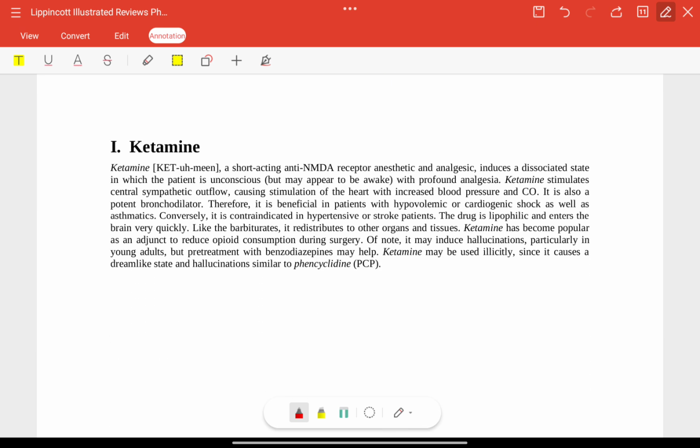Now ketamine. Ketamine is a short-acting anti-NMDA receptor anesthetic and analgesic. Ketamine stimulates central sympathetic outflow and will cause increased BP and cardiac output. It is also a potent bronchodilator and it is beneficial in patients with hypovolemic or cardiogenic shock as well as asthmatics. It is contraindicated in hypertensive or stroke patients, and it becomes an adjunct therapy. It may induce hallucinations.